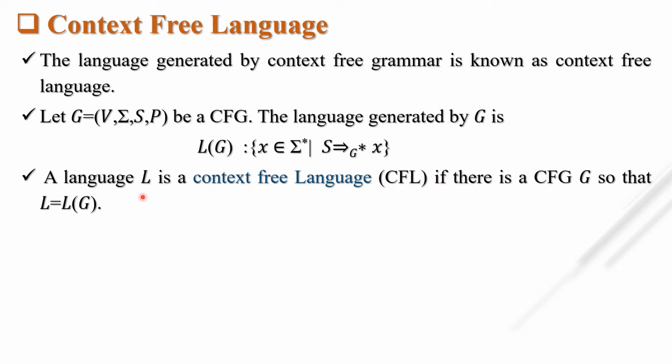So a language L is a context-free language if there is a CFG such that L equals L of G. So the language generated by this particular grammar is known as a context-free language.